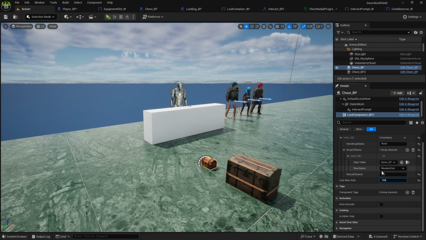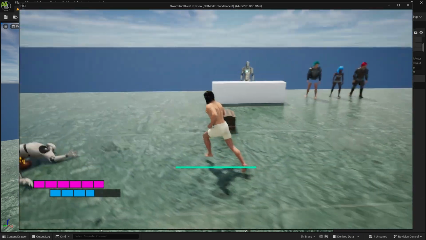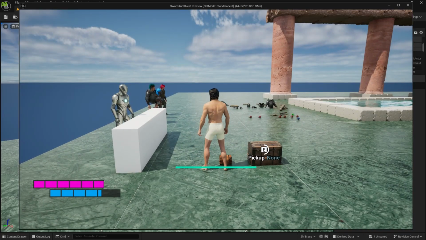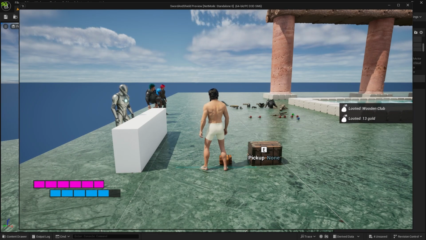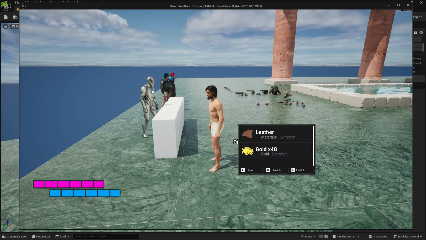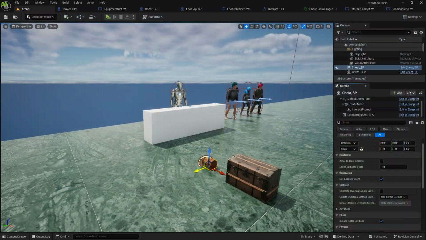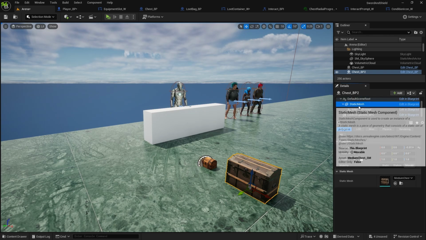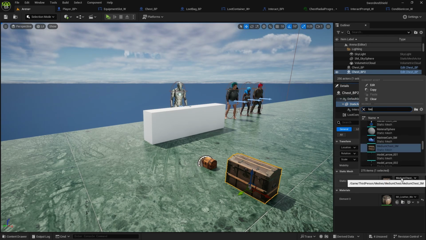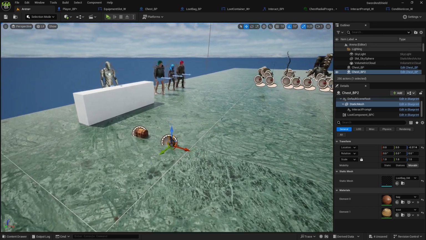And also the items I would change to, you know, from epic to just something like leather. Non-clap, and then this one, I have leather and gold. Right, and you can change it to anything you like. You can even change it to the loot bug because it's a static mesh as well, and it won't get destroyed when you loot it.